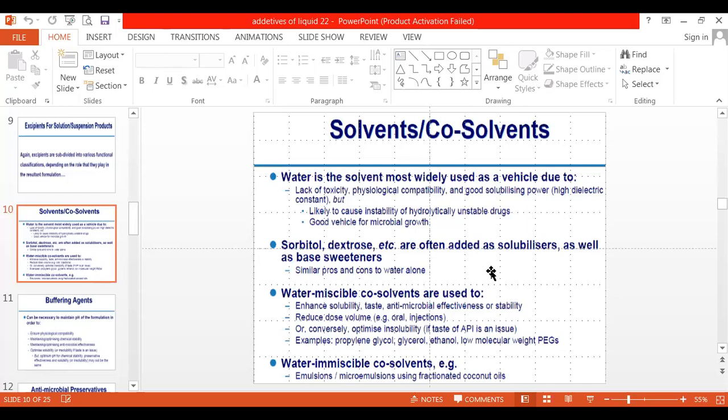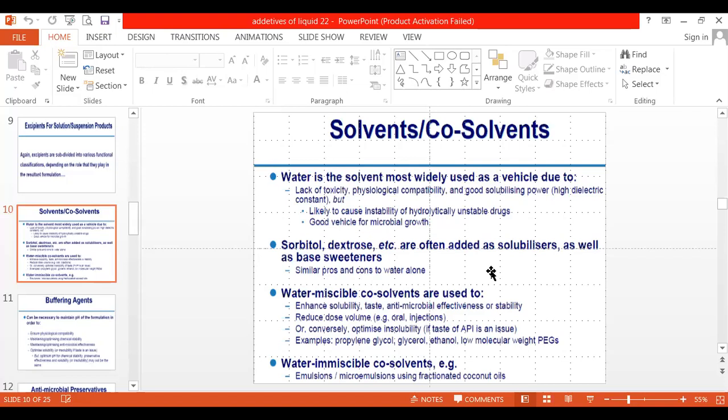Sometimes we may need to dissolve your drug. Sometimes we may need to disperse or incorporate your drug. For that purpose, we need a suitable vehicle or any kind of diluting agent or solvent.